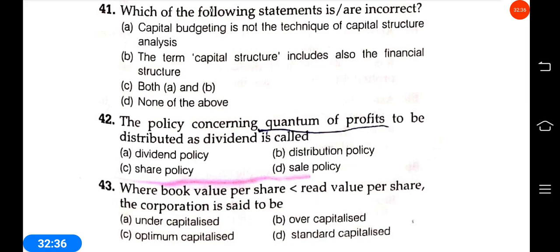Where book value per share is smaller than real value per share, the corporation is said to be under capitalization, optimum capitalization, over capitalization, or standard capitalization? The answer is under capitalization.